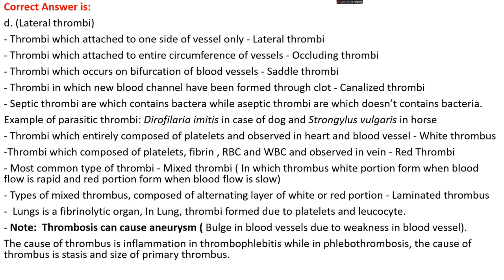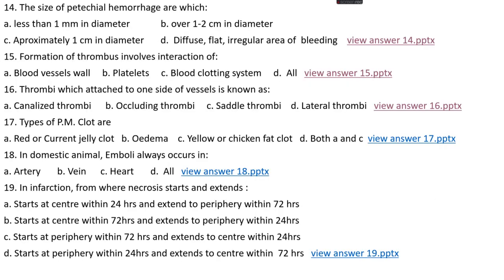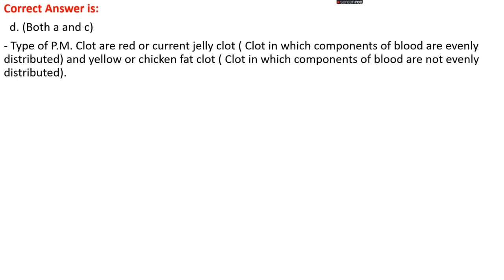Question number 17. Types of postmortem clot are: option A, red or currant jelly clot; option B, edema; option C, yellow or chicken fat clot; option D, both A and C. The right answer is option D, both A and C. Types of postmortem clots are the red or currant jelly clot, in which the components of blood are evenly distributed, and the yellow or chicken fat clot, in which the components of blood are not evenly distributed.